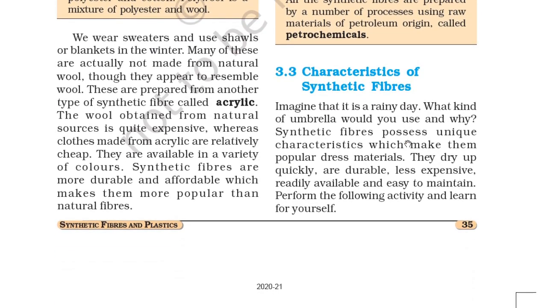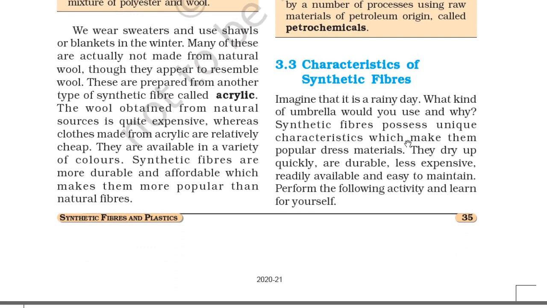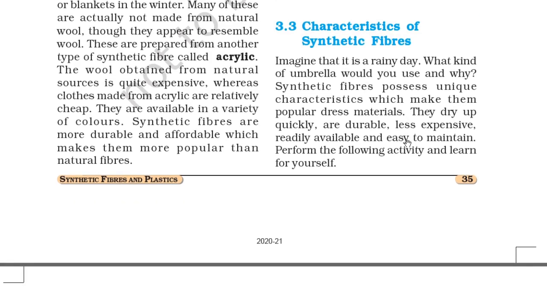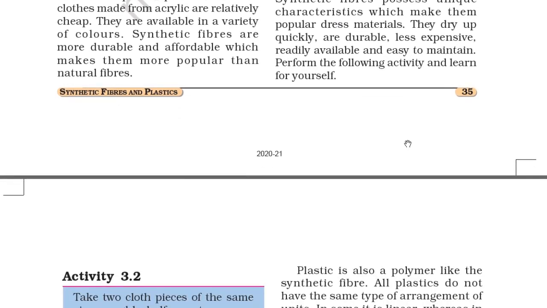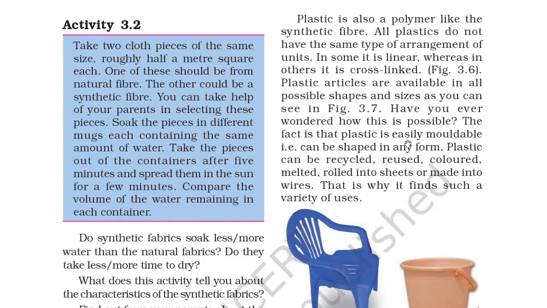3.3 Characteristics of synthetic fiber. Imagine that it is a rainy day. What kind of umbrella would you use and why? Synthetic fibers possess unique characteristics which make them popular dress materials. They dry quickly, are durable, less expensive, readily available and easy to maintain. Perform the following activity to learn for yourself. Activity 3.2: take two cloth pieces of the same size, roughly half a meter square each. One of these should be from natural fiber, the other from synthetic fiber. You can take help of your parents in selecting these pieces. Soak the pieces in different mugs, each containing the same amount of water. Take the pieces out of the container after 5 minutes and spread them in the sun for a few minutes.